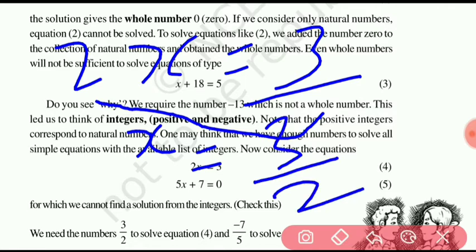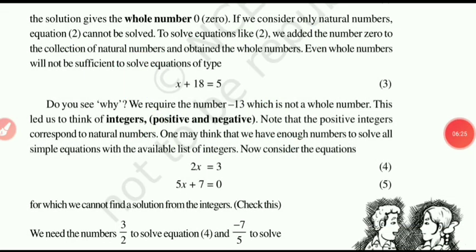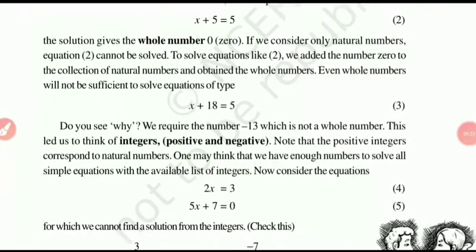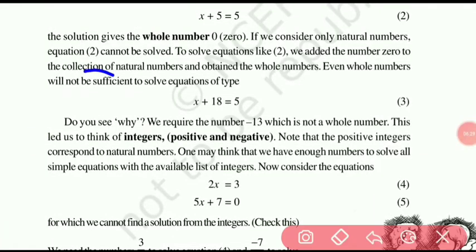On the left hand side, the relation sign between 2 and x is multiplication, and when 2 goes to the right hand side, then x equal to 3 by 2.